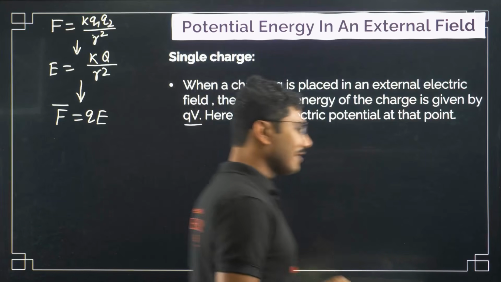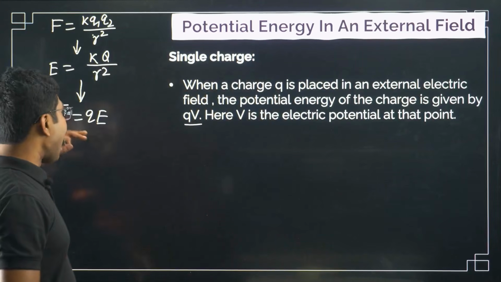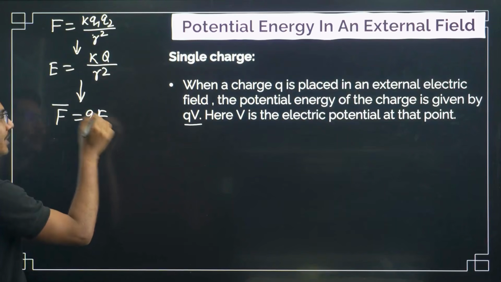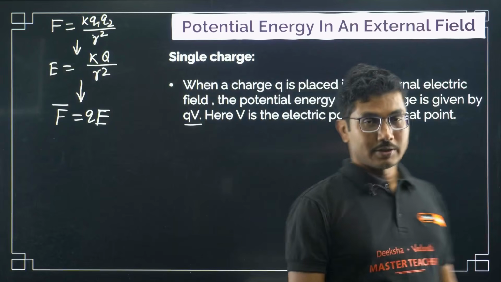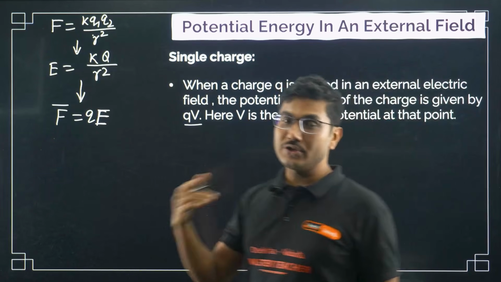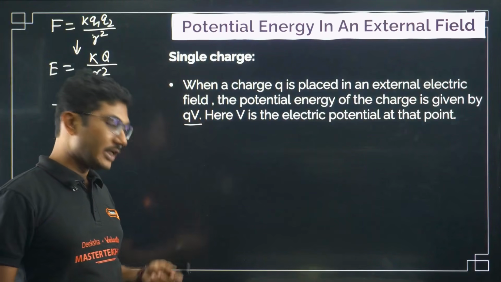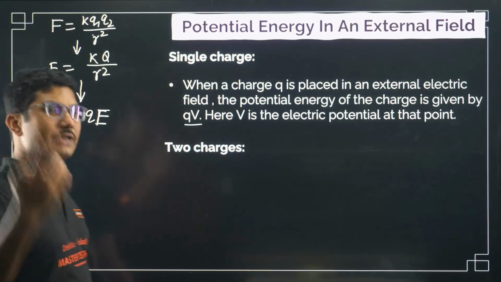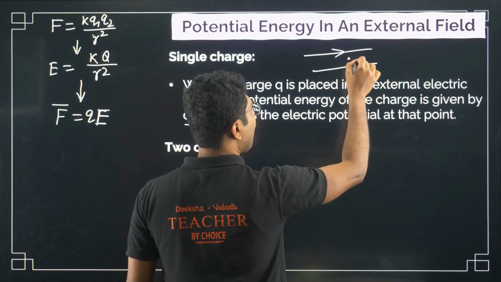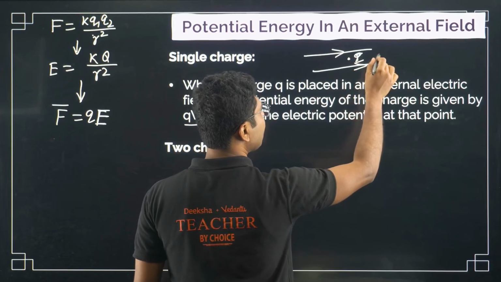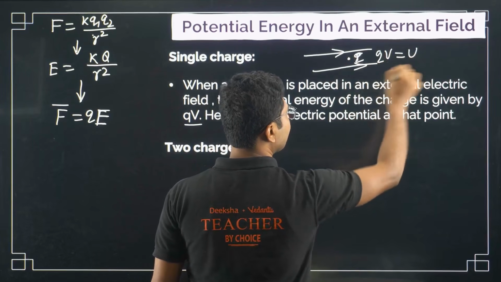Whenever we start with something which is known, for example two isolated charges, eventually we end up with an unknown value, where the charge is not known but the electric field is known. Similarly, in this case, the source charge is not known but the electric potential is known. If you know the electric potential, you can calculate the potential energy. Initially we have only one charge in an external electric field, so the potential was V, and Q into V will be the potential energy.